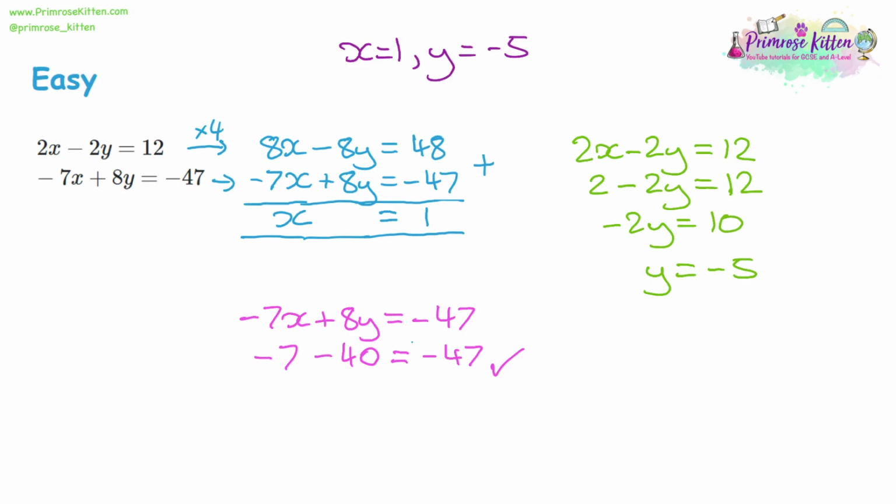So by doing substitution into the other equation, it just lets you know you've got the answer correct if they both match up. If we did this and we didn't get negative 47, then we would have known for sure we made a mistake somewhere, and we go back and check. Now, I'm not going to show this method for the other ones in this video, but this is something you should be doing in the exams just to check.